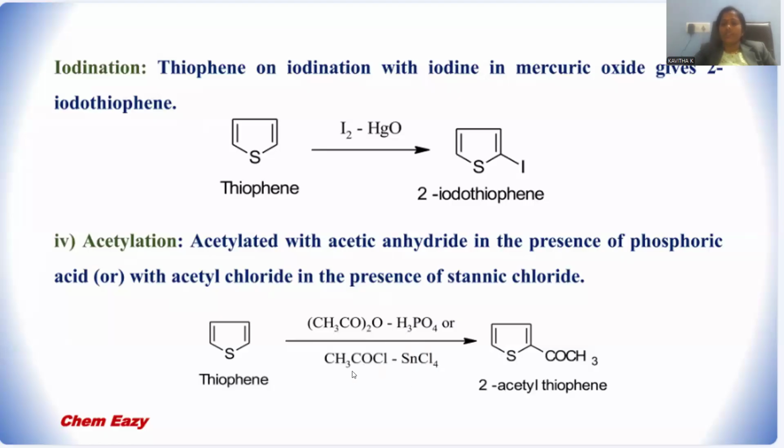This is the acid chloride, in the presence of stannous chloride. This is a transition metal catalyst, right? Stannous chloride can release the acetyl carbocation, and that electrophile may attach at the position 2, giving rise to 2-acetyl thiophene as the final product. This is the way acylation will be performed, either acetic anhydride and phosphoric acid together, or else acetyl chloride and stannous chloride together, acylating at the position 2.